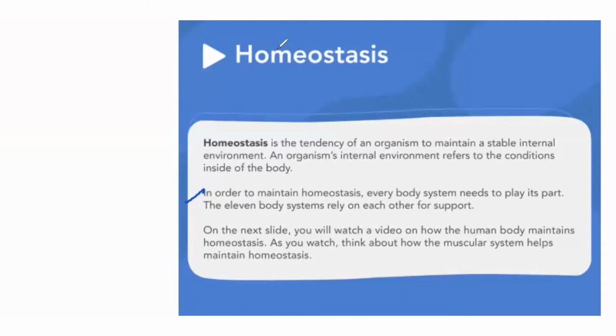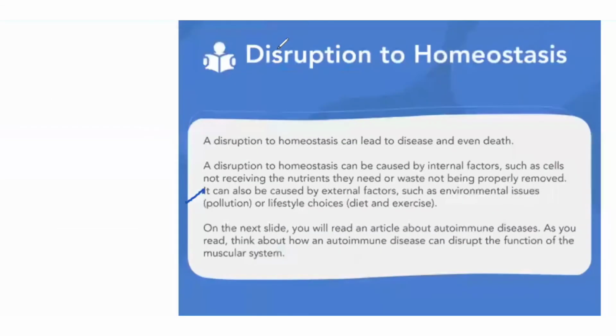So let's move on. This was homeostasis. Okay, next we will see disruption to homeostasis. What happens if the balance inside the body is not maintained, or different organs are not working properly? What will happen to the body and what should we do at this time? A disruption to homeostasis can lead to diseases and even death.